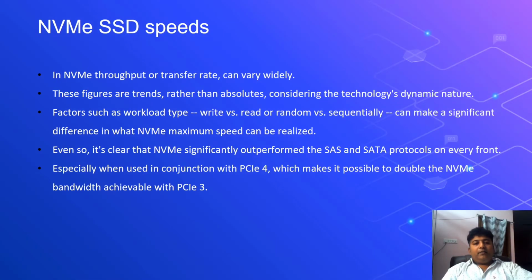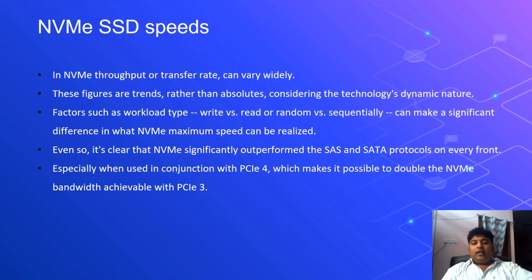If you see the NVMe SSD speeds, the throughput and transfer rate can vary based on the payload, random versus sequential. The throughput can vary, and the maximum speed can be realized with a significant difference. When compared to SATA or SAS, NVMe significantly outperformed, and it sets itself as a higher standard for the industry standard interface with PCIe.